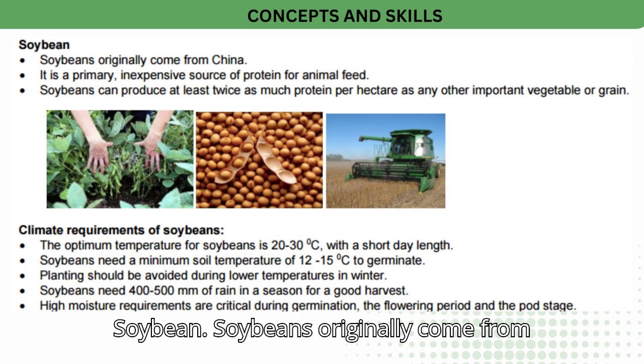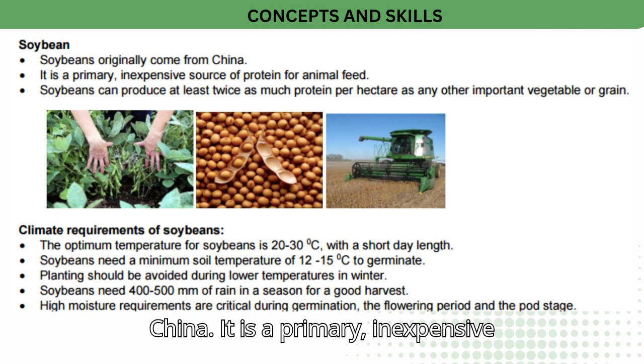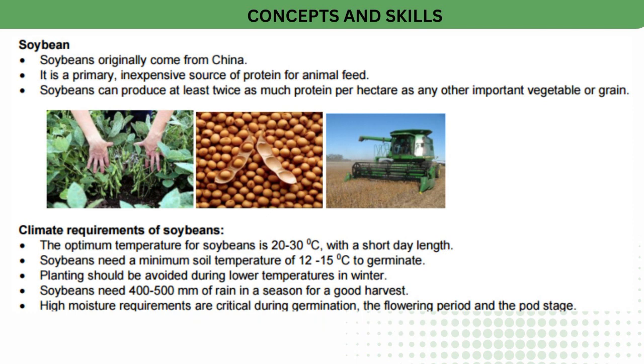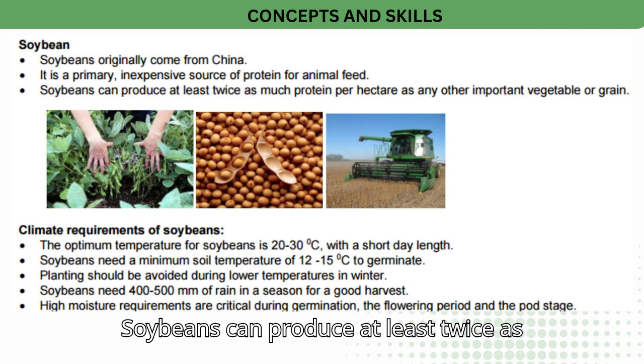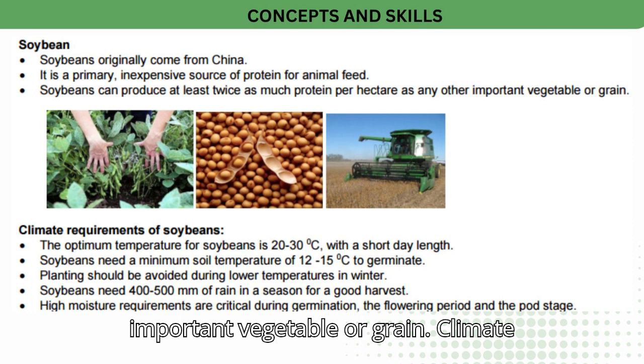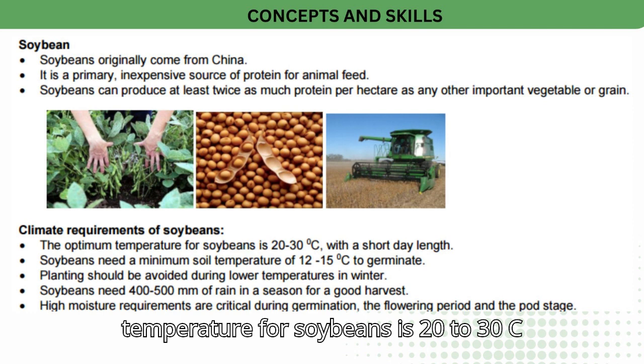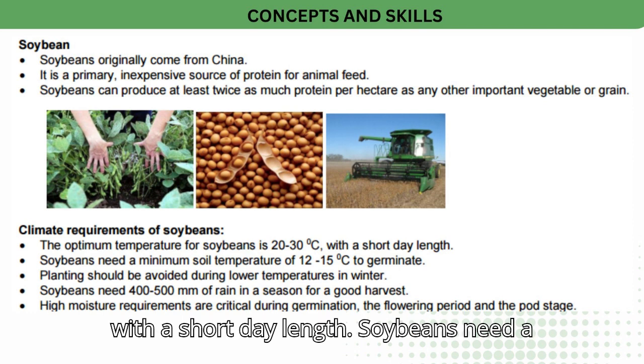Soybean. Soybeans originally come from China. It is a primary, inexpensive source of protein for animal feed. Soybeans can produce at least twice as much protein per hectare as any other important vegetable or grain. Climate requirements of soybeans. The optimum temperature for soybeans is 20 to 30°C, with a short day length.